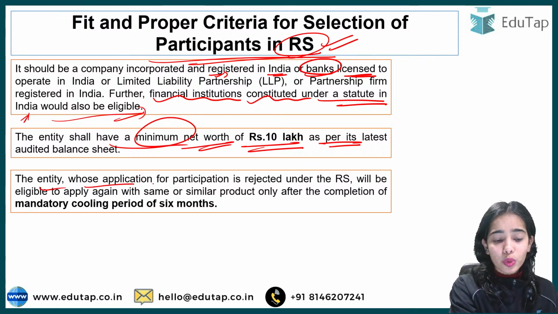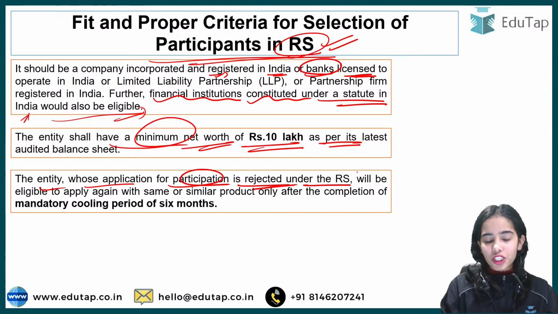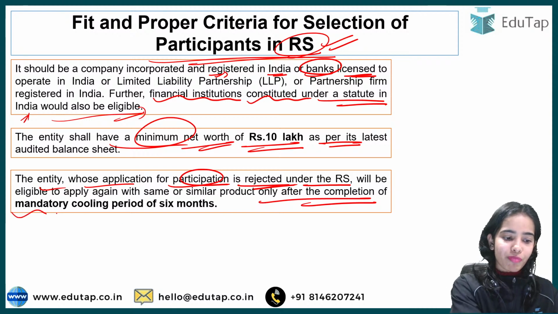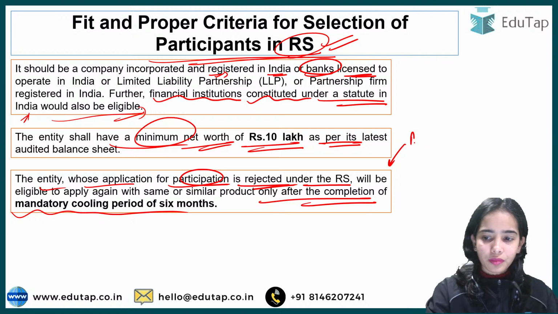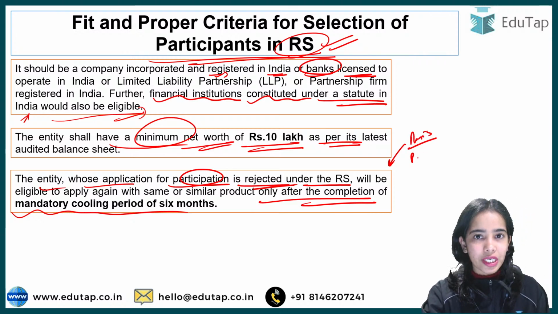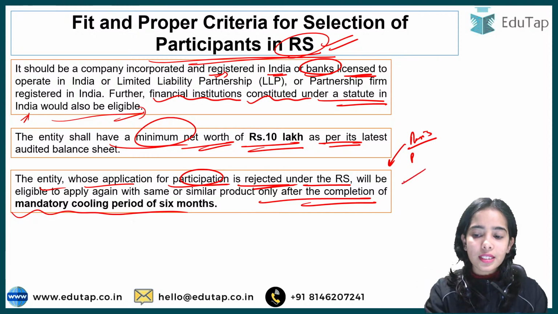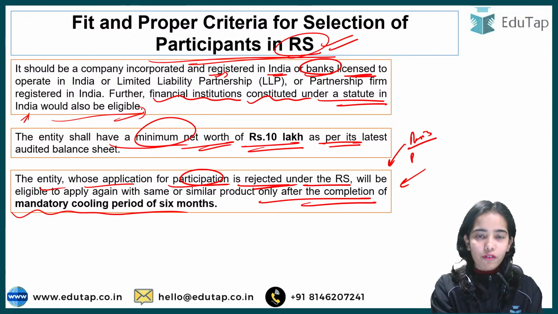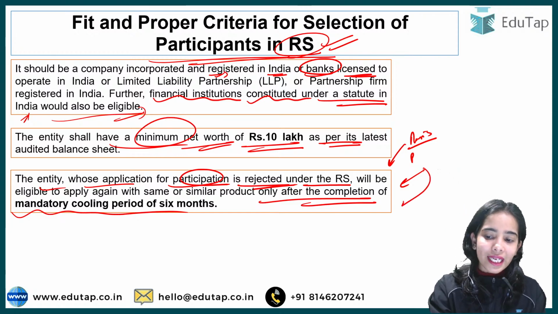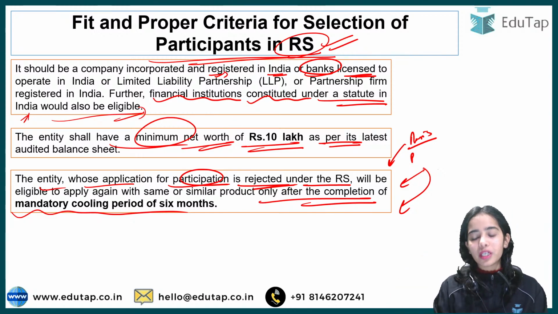The entity whose application for participation is rejected under the regulatory sandbox will be eligible to apply again with the same or similar product only after completion of a mandatory cooling period of 6 months. So if a product has been rejected, but the participant thinks it is a good product and has made a small tweak and now it will be better for the whole economy, then he can apply again only after the cooling period of 6 months.